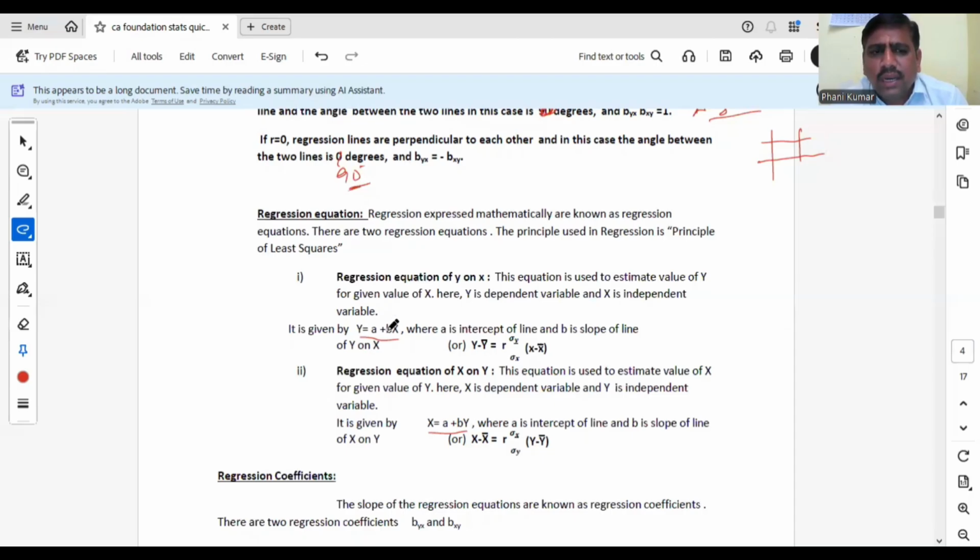In y on x, y is dependent and x is independent. A and b are regression parameters. Here also, in x on y, x is dependent and y is independent. A and b are regression parameters. B is known as slope and A is known as intercept.